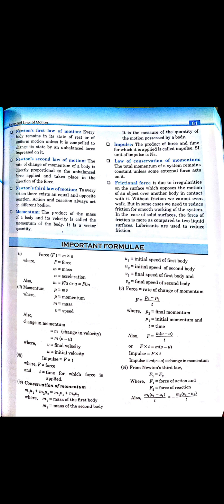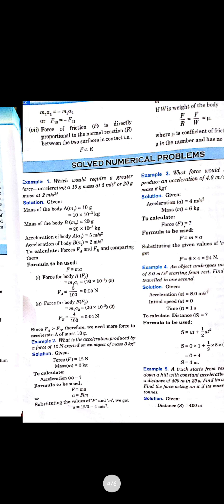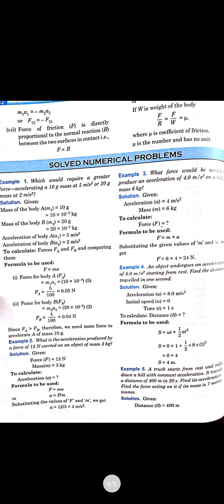Impulse, normally we say that the force acted for a short time, it is the product of force and time, that is F into t. Similarly, we have seen the law of conservation of momentum: the rate of change of momentum is directly proportional to the force, and from there we have seen that the force acting on the body is given by the change of momentum. So the momentum before collision will be equal to the momentum after collision. Okay.